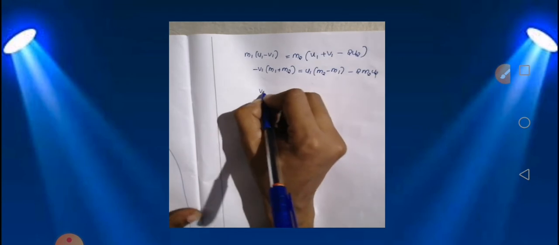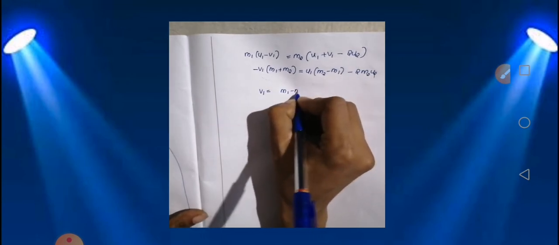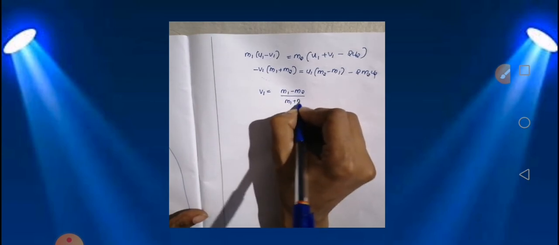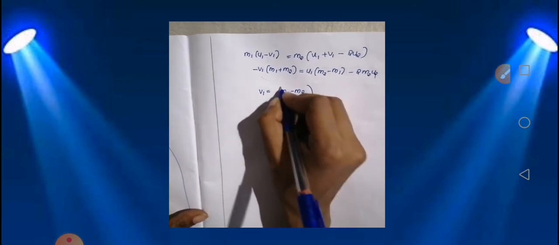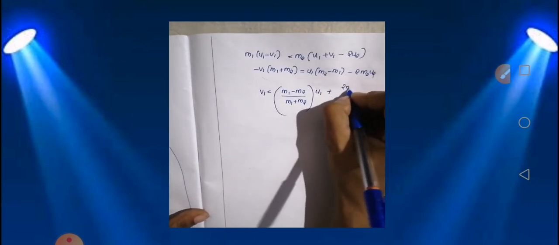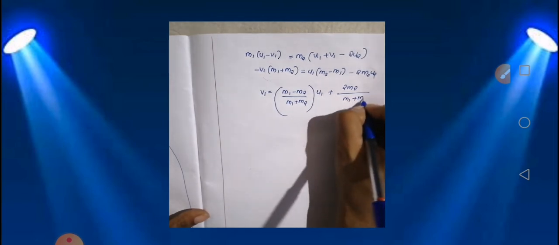Now from this equation, if you are going to write what is v1, you will get m1 minus m2 divided by m1 plus m2 into u1 plus 2 m2 divided by m1 plus m2 into u2.